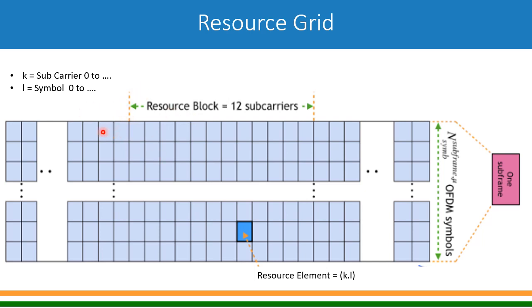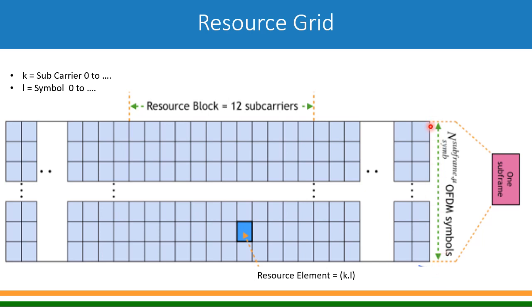So these boxes are nothing but on an x-axis. These boxes are your subcarriers. So subcarrier 0, 1, 2, 3, 4, and so on. And the number of subcarriers will depend upon the bandwidth which you have. On the vertical side or y-axis, it is in time domain, and it will denote the number of symbols.